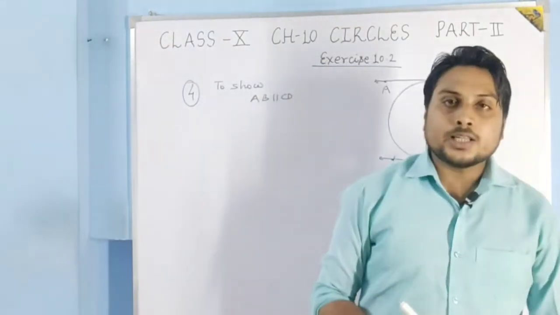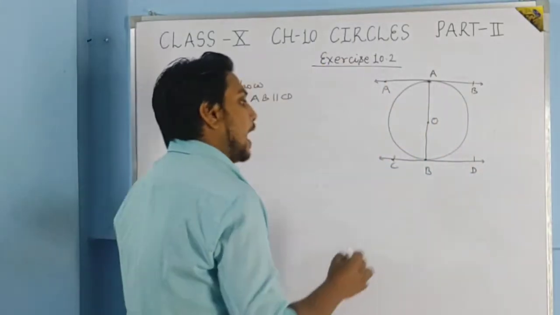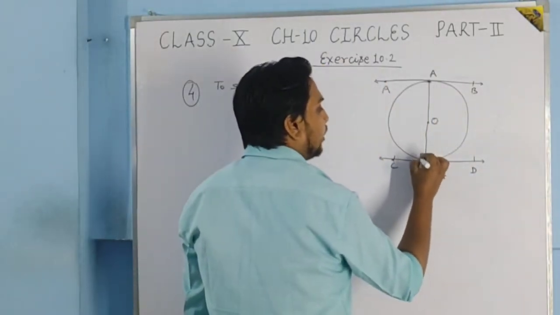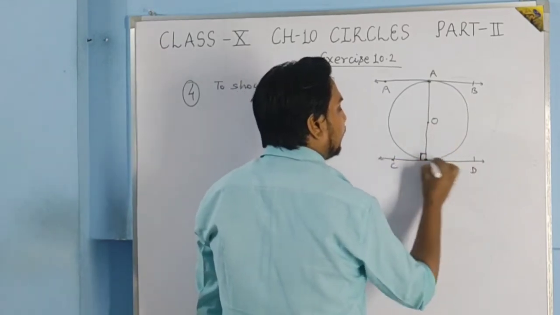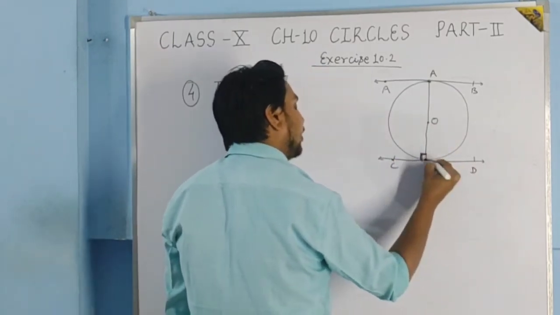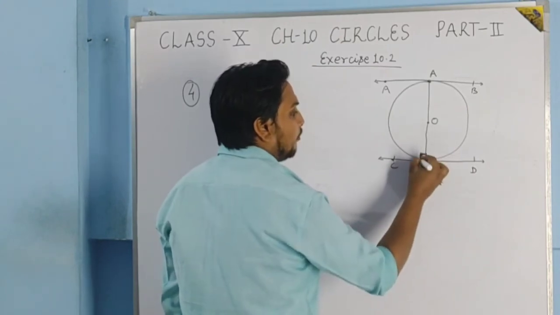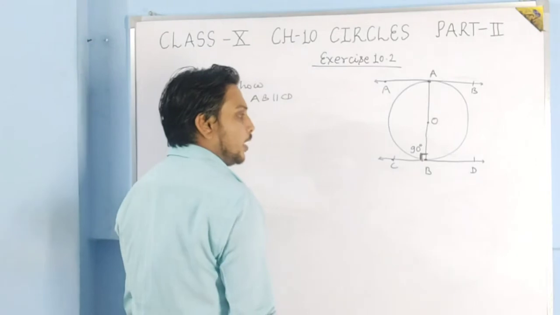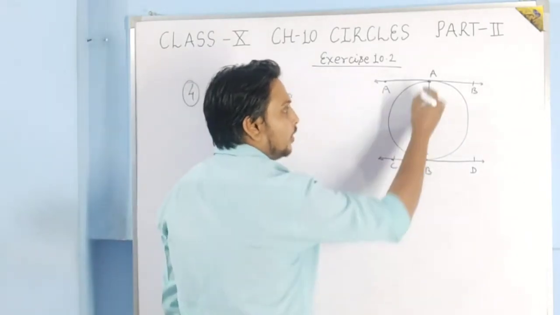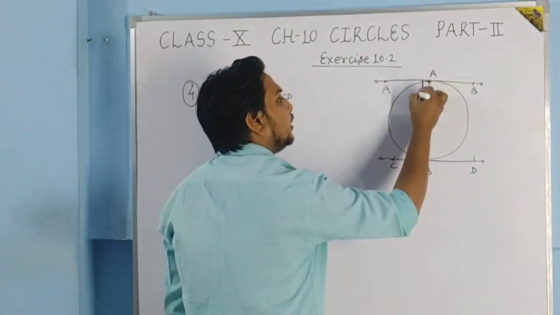Students, we have studied the theorem that the angle formed at the end of the radius, means the angle formed at the point of contact, will be equal to 90 degree. So here it will be 90 degree and here also it will be 90 degree.